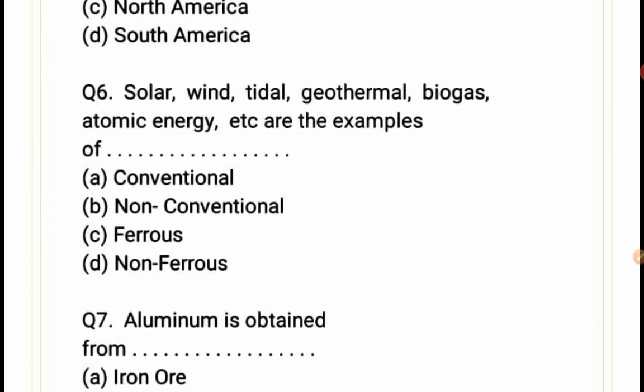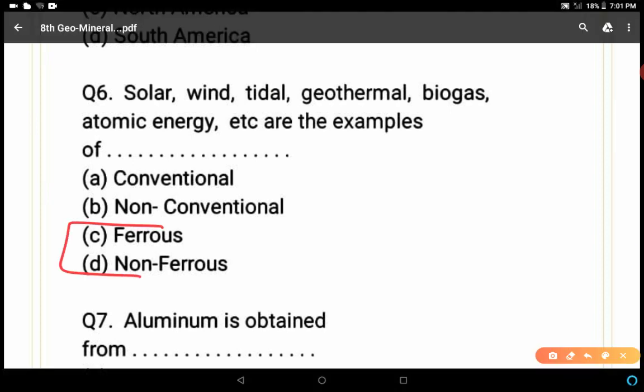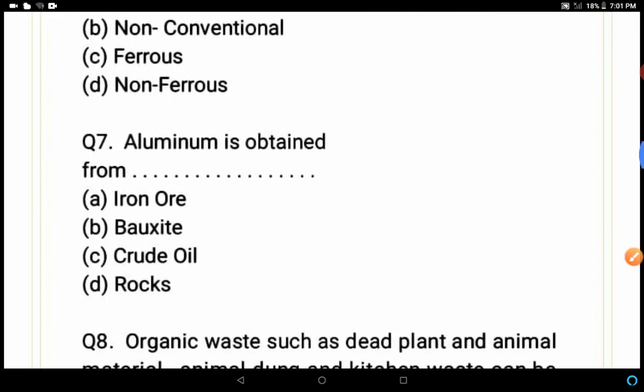Solar, wind, tidal, geothermal, biogas, atomic energy. These are the examples of which kinds of sources of energy? Conventional, non-conventional, ferrous, non-ferrous. Ferrous and non-ferrous are not the sources of energy. So conventional and non-conventional are 2 sources of energy, and solar, wind, tidal, geothermal, etc. are non-conventional sources of energy because these are not traditionally used. Recently we have started the use with the help of technology. So these are non-conventional sources of energy. B is the correct answer.